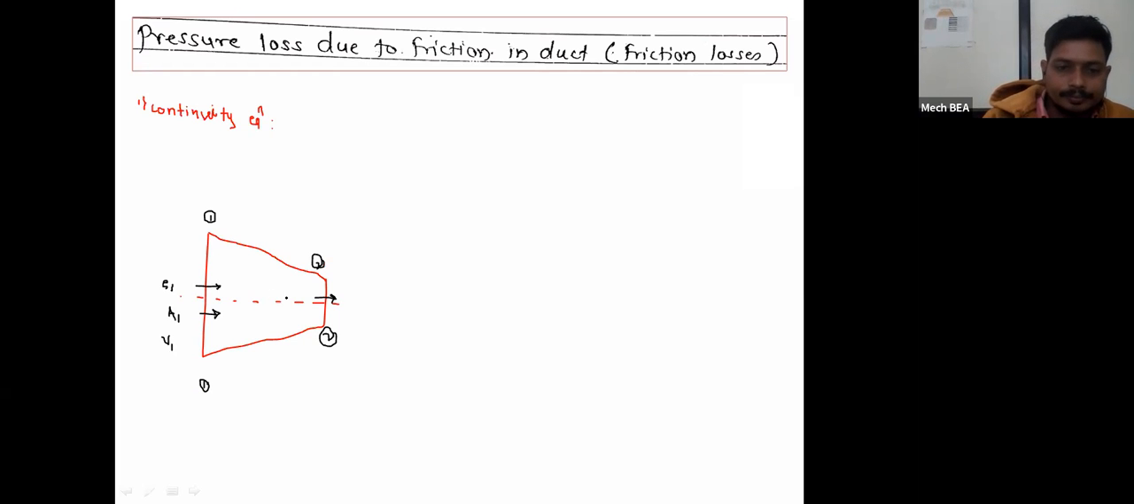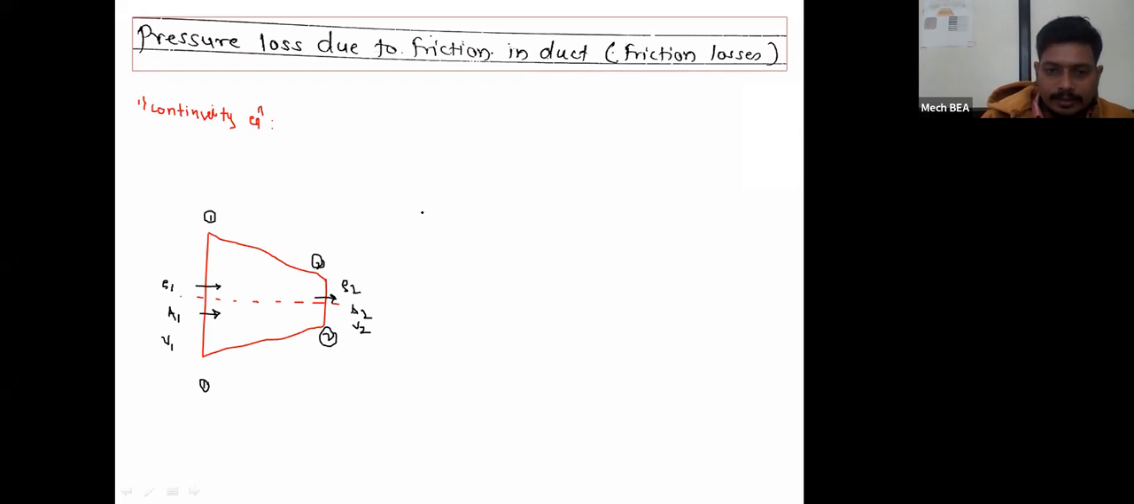In the similar manner, if you consider the density of the air at section 2-2, suppose that density is rho 2, velocity of the air is nothing but V2, and cross section area is nothing but A2.